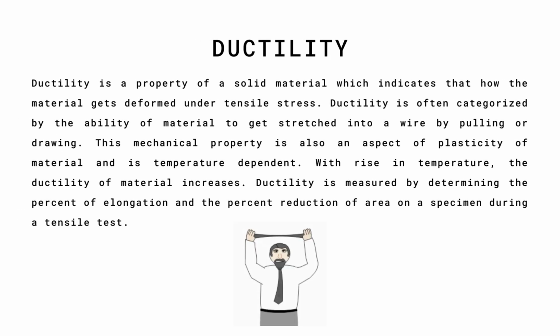Ductility. Ductility is a property of a solid material which indicates how the material gets deformed under tensile stress. Ductility is often categorized by the ability of a material to be stretched into a wire by pulling or drawing. This mechanical property is also an aspect of plasticity of the material and is temperature dependent. With a rise in temperature, the ductility of the material increases. Ductility is measured by determining the percent of elongation and the percent reduction of area on a specimen during a